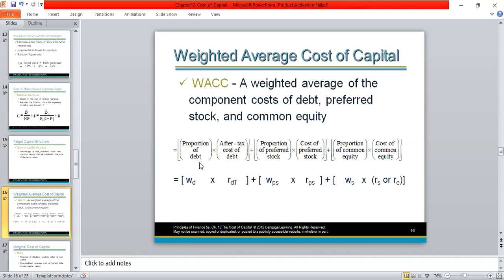Proportion of debt, that is percentage out of our total capital, times after tax cost of debt. To that we add percentage of preference shares, which means out of our total capital, how much we have invested in preference shares, times cost of preference shares, plus proportion of common equity. Out of our total capital, percentage invested in equity times cost of equity. So basically, for each capital, we consider the percentage invested out of total capital in that capital and the cost of that capital.